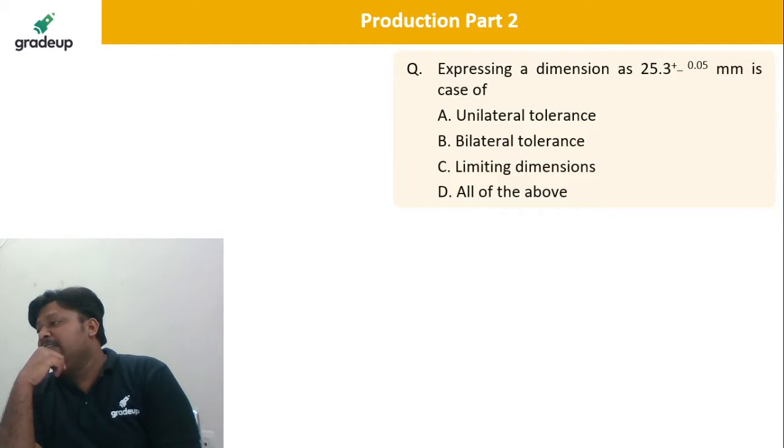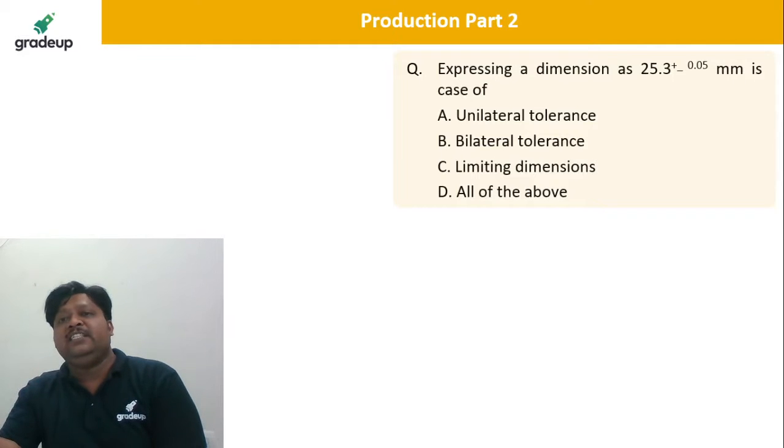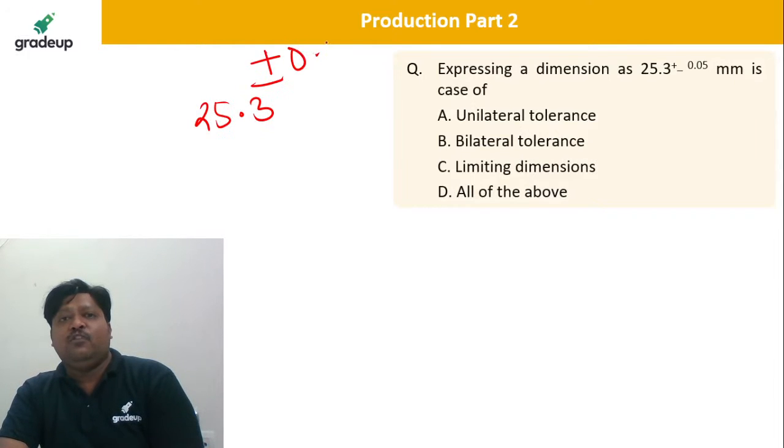Now the fluid mechanics also is in your mind. Very good. Tell me, expressing the dimensions like this, what does it mean? Unilateral, bilateral, limiting dimension, or all of the above? See, 25.3, they are saying plus or minus 0.05.